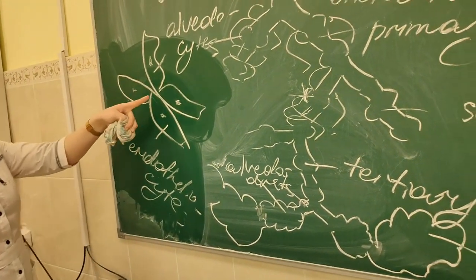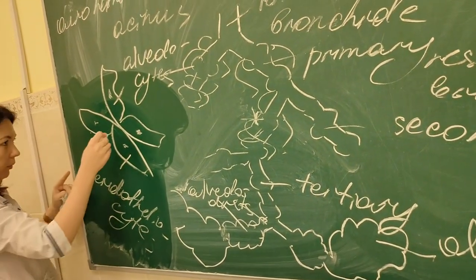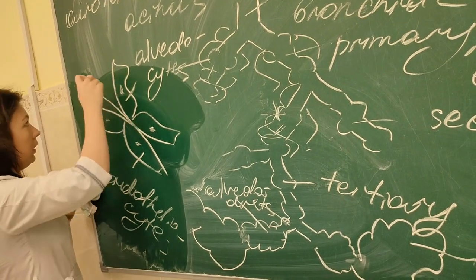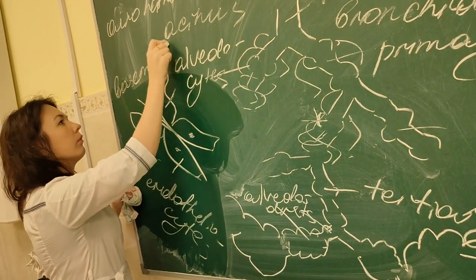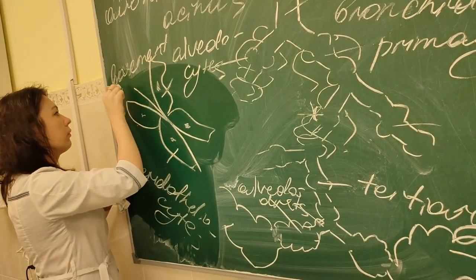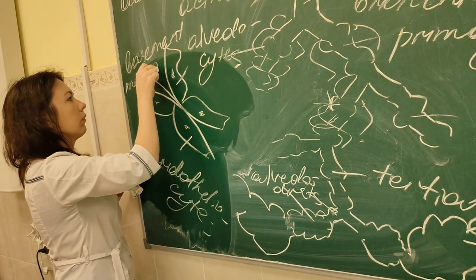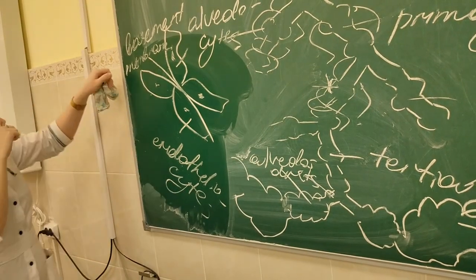And between them, there is basement membrane. This is basement membrane.